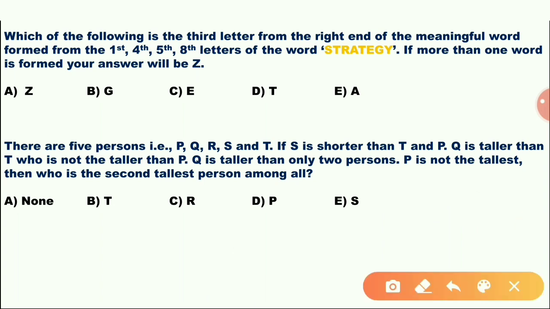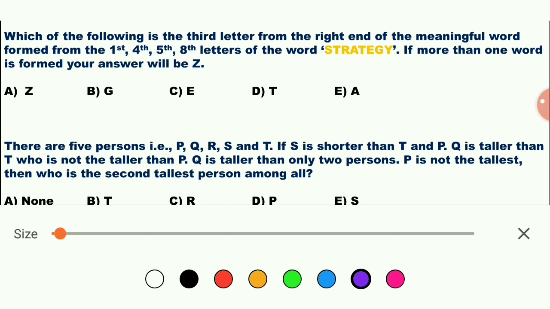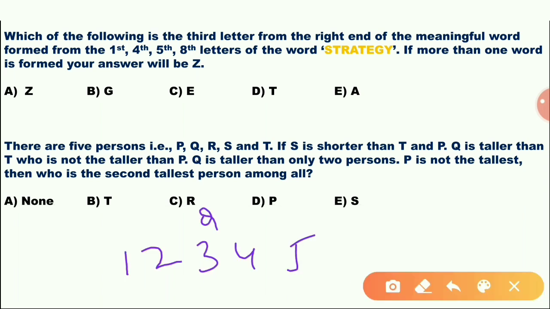P is not the tallest. There are 5 persons: 1, 2, 3, 4, 5. Q is taller than only 2 persons. Okay, Q is this one. P is not the tallest. Q is taller than T, T is taller than Q. Then two possibilities.